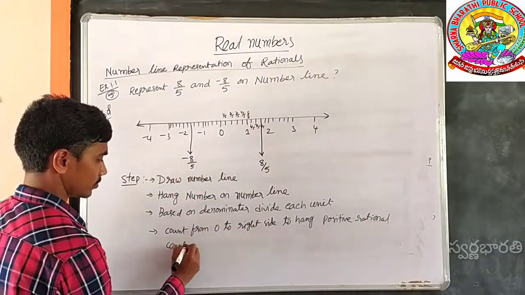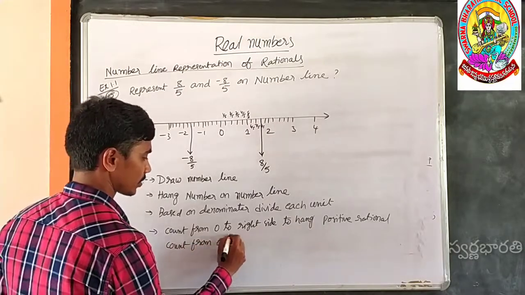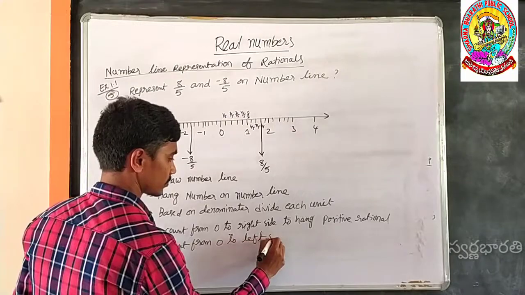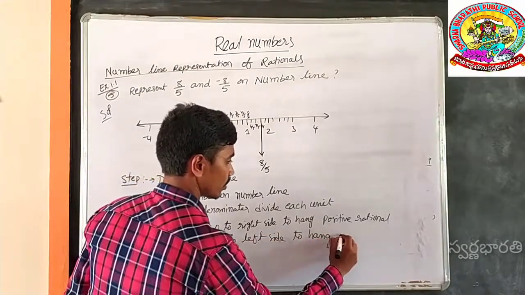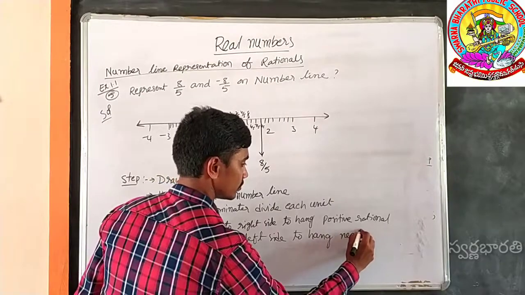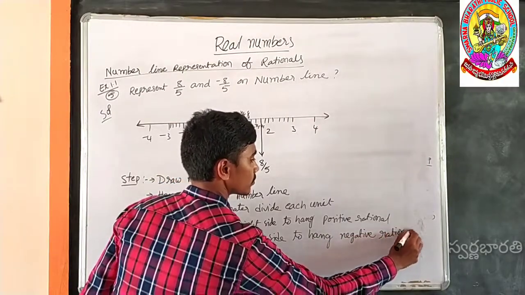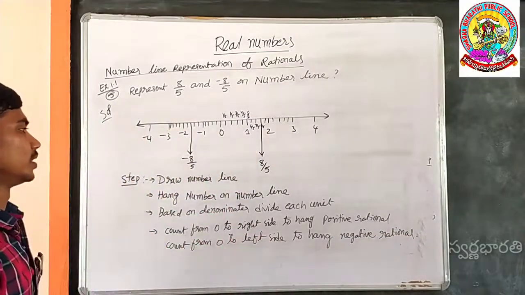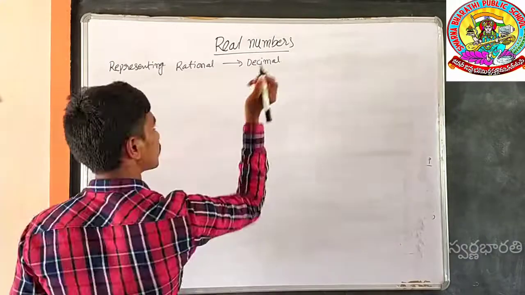Count from 0 to the left to hang negative rational. In this way, we can hang the numbers on a number line.